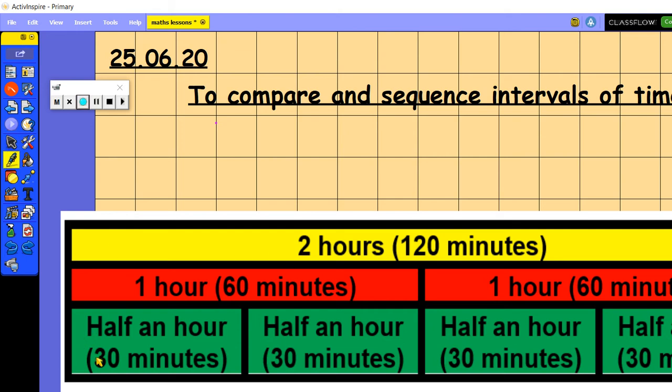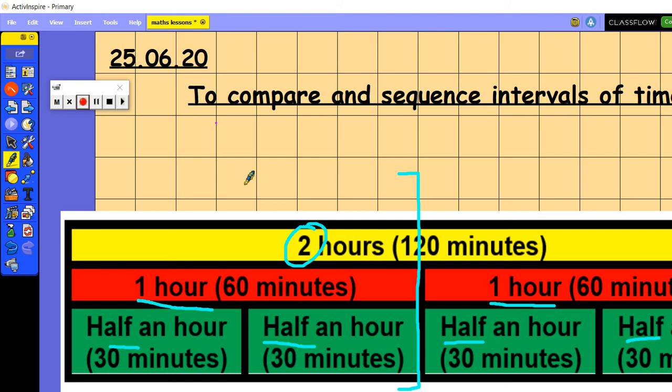Because if you look here, I'm just going to change my pen colour to something a little bit different. Here, if I split my bar in half, this is showing information for 1 hour. So half an hour and half an hour is 1 hour. Okay. And again on this side, half an hour and half an hour is a total of 1 hour. And when we combine the whole bar model here, it is a total of 2 hours. So it's just a little bit of a different way of presenting information about how long different durations are.